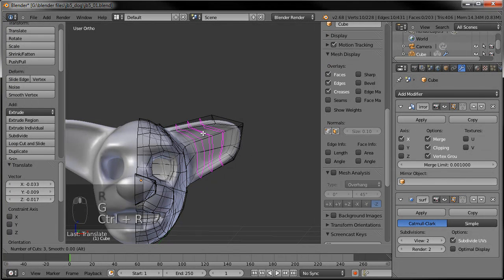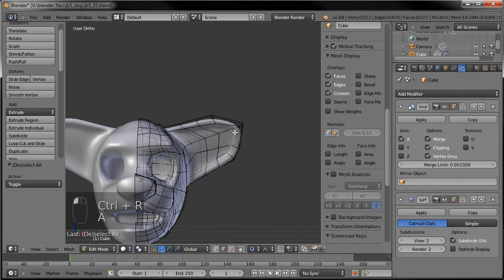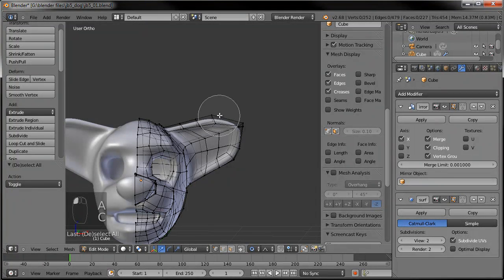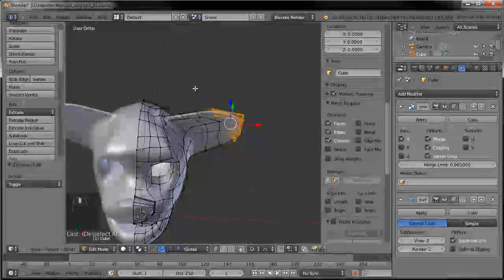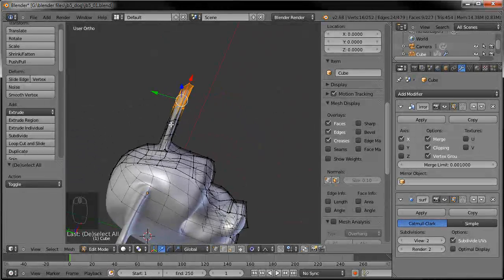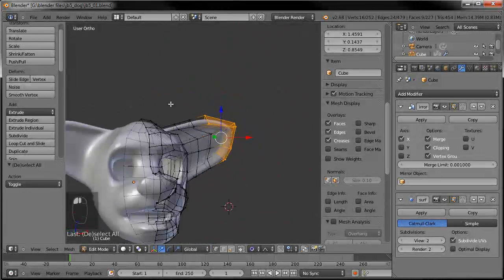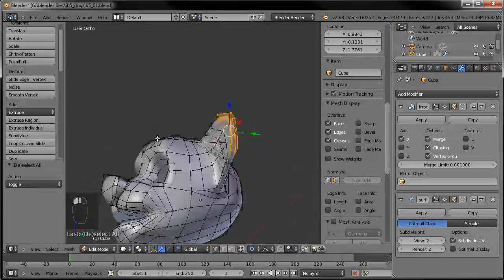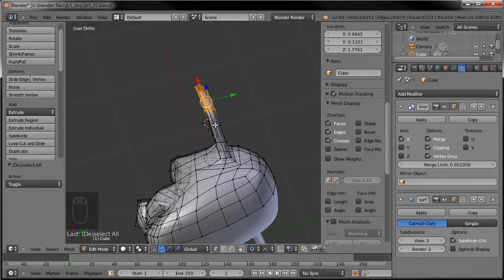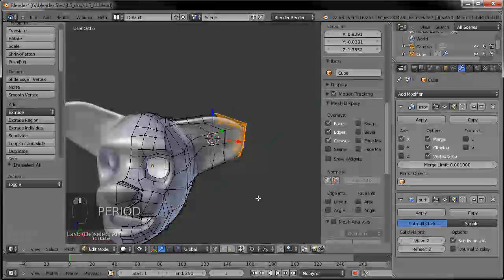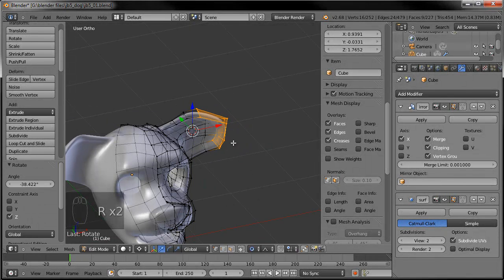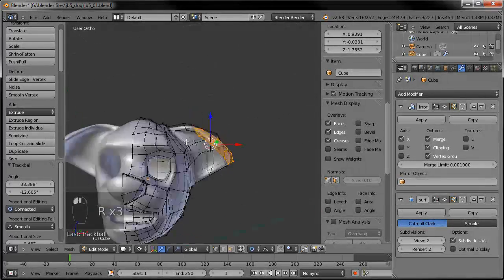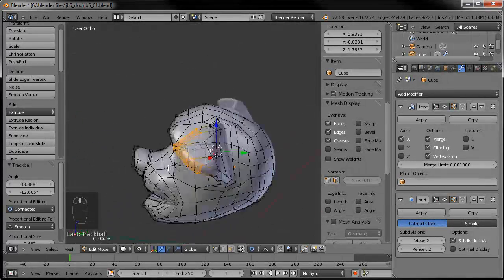Okay, now let's add a couple of loops in here. And go ahead and grab the tip. And let's put our 3D cursor where we want the bend to be. So we'll put that about right there, and then there. Maybe a little further back. There we go. And we'll go ahead and hit period, and then we'll rotate around it. About like so.